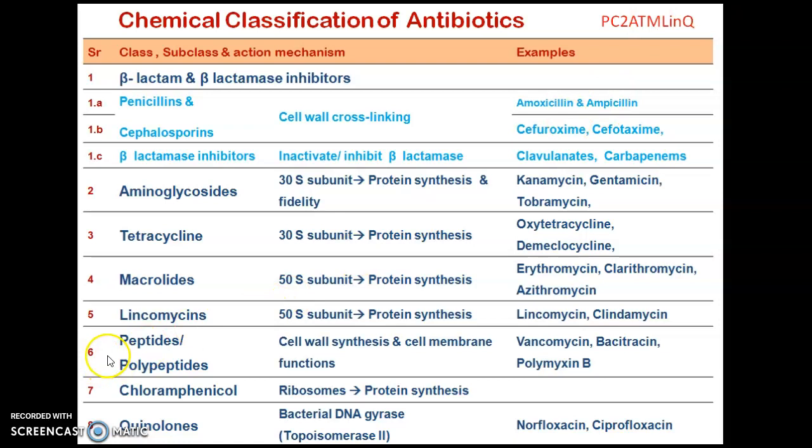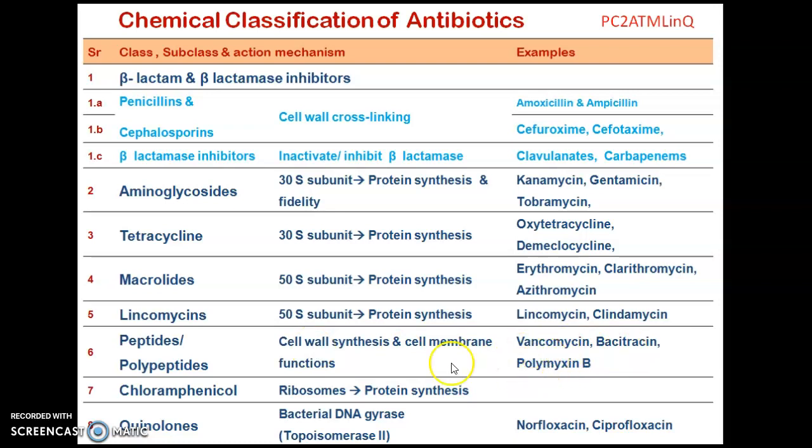The next major class is peptide and polypeptide. You might have heard the words peptide and polypeptide when studying amino acids and proteins, so they are quite correlated. But in this segment, they play the role of antibiotics. So how do these polypeptides work? They work by inhibiting cell wall synthesis and cell membrane function. The examples are vancomycin, bacitracin, and polymyxin.